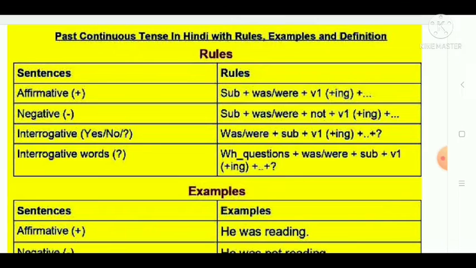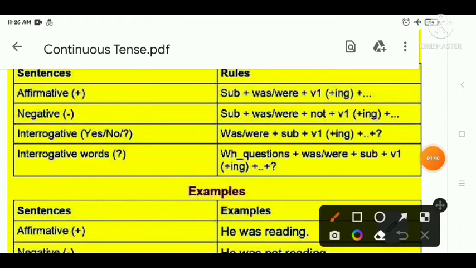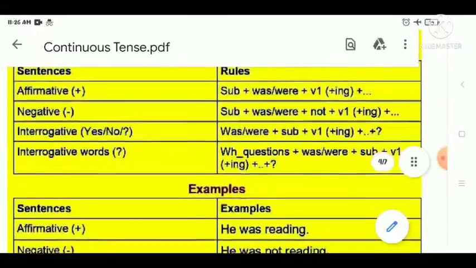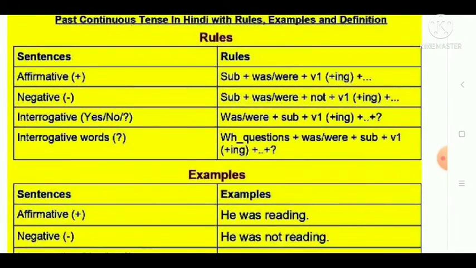The past continuous tense is formed by combining the past tense of be, right? So, what is the past tense of be? We have studied the present forms of be, that were is, are, am. Now the past forms of be will be was and were, right? So, students, now let me tell you the sentence structure. As you can see, in the affirmative case it is subject plus was or were plus verb ing.